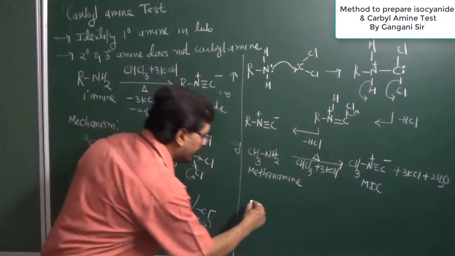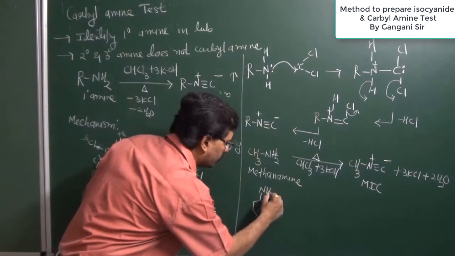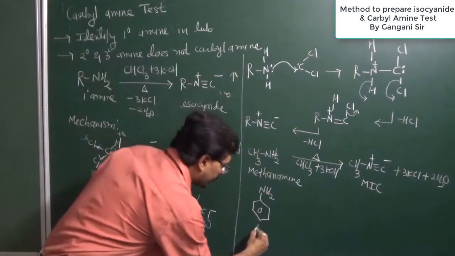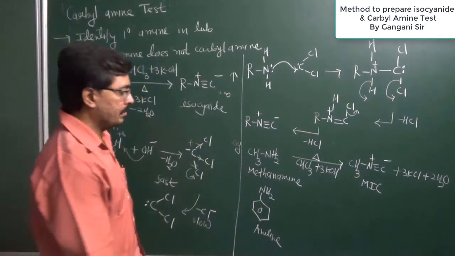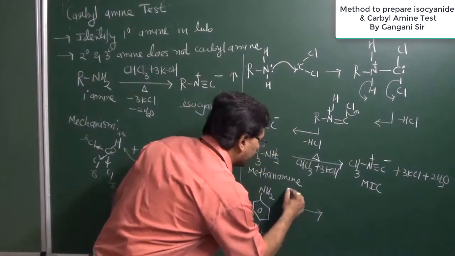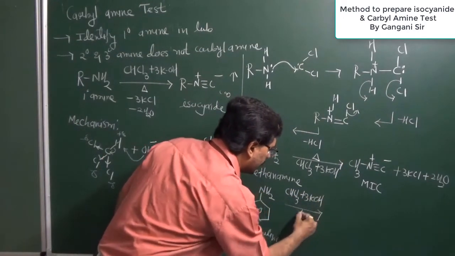Similarly, aniline also gives the carbylamine test. If aniline is heated with chloroform and 3 moles of potassium hydroxide, the reaction occurs the same way.